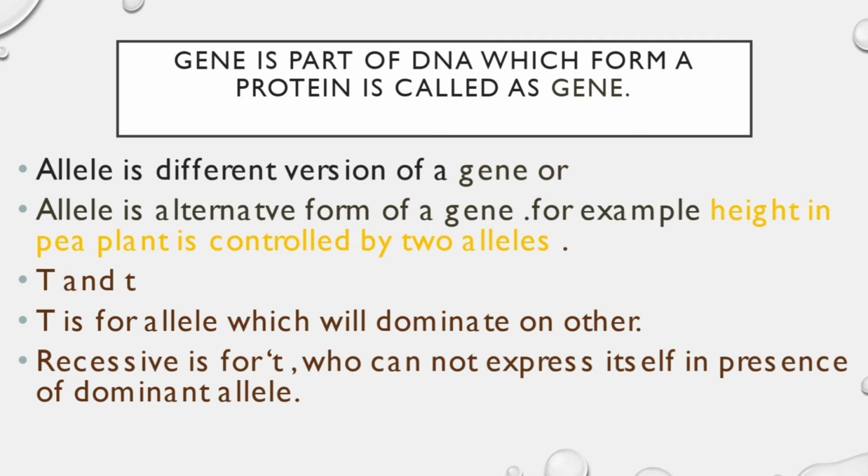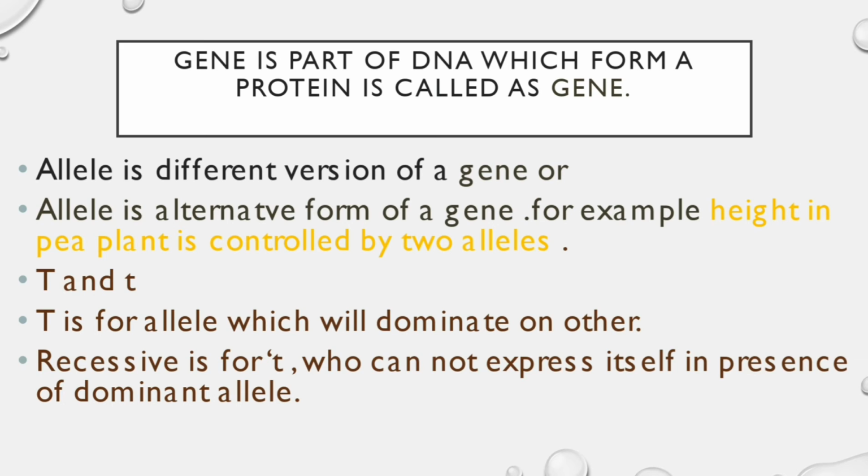So this is a very basic definition of a gene: the part of DNA which will form a protein is called a gene. There are also other parts which do not participate in forming protein. They are also present inside DNA, but here we are considering a gene as a protein forming unit. So what is an allele? An allele is a different version of a gene, or an alternative form of a gene. Basically one gene has alternative forms or kinds.